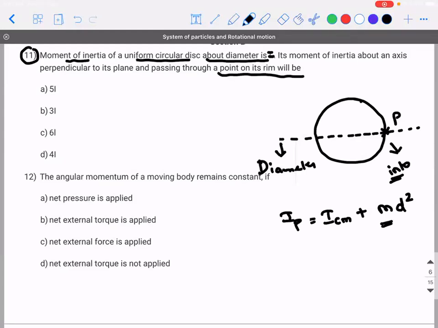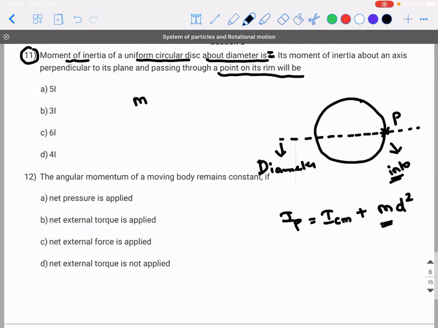So when that is going to be the case, how will you calculate the moment of inertia? Sir, MR square plus MD square. What is MR square? Sorry, MR square by 2, sir.